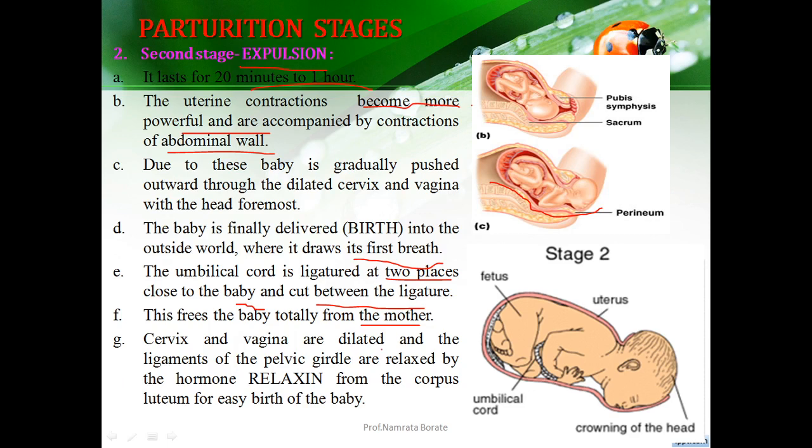The cervix and the vagina are dilated and the ligaments of the pelvic girdle are relaxed. The hormone relaxin, from the corpus luteum, helps with the easy birth of the baby.